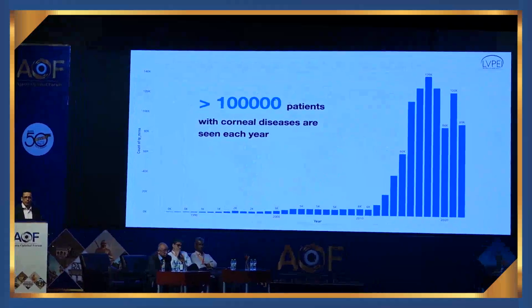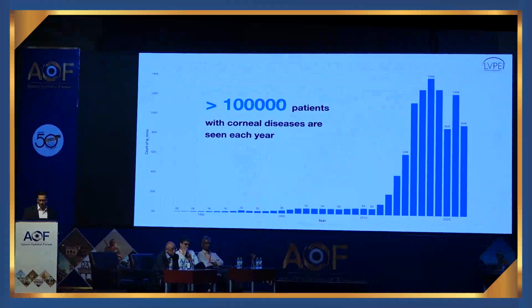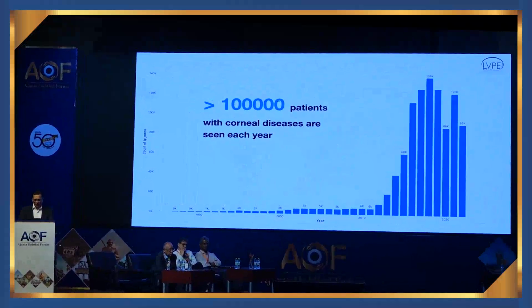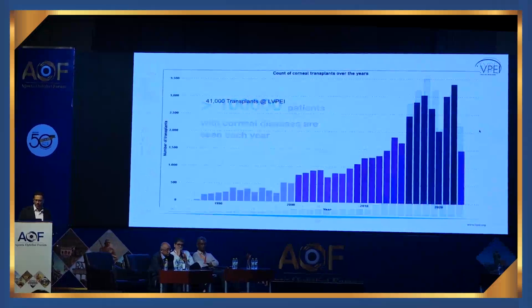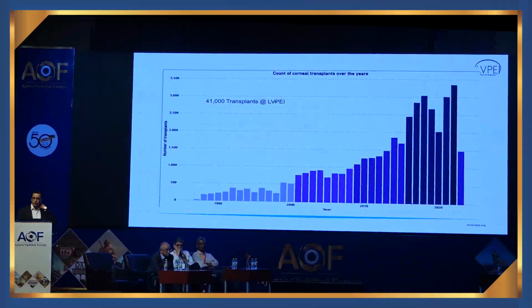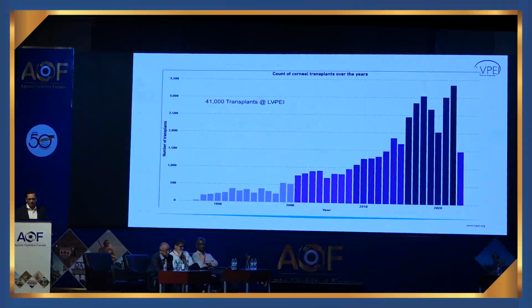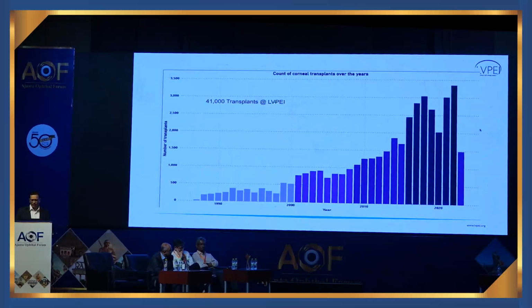The number of cornea patients that we see with different disorders every year is quite significant, and we see more than 100,000 patients with corneal disorders every year. And the number of transplants that we do every year also seems to be rising. And this actually is a compendium of about 41,000 transplants that have been done in the last 35 years.